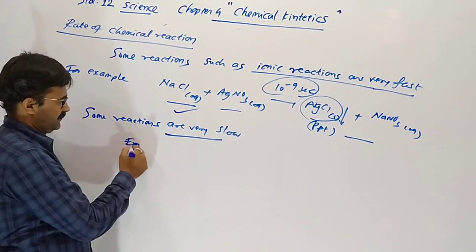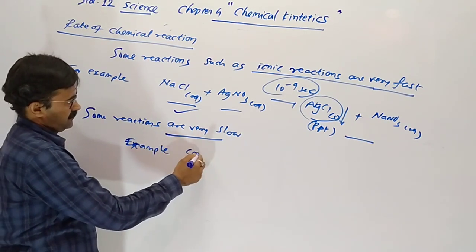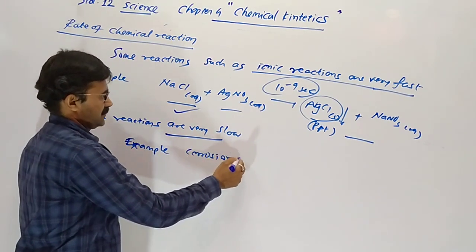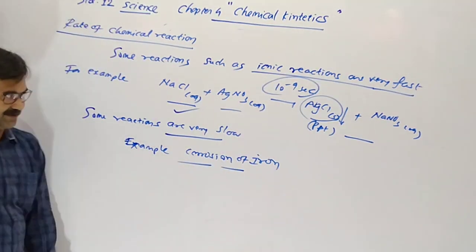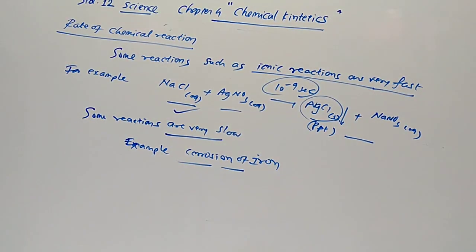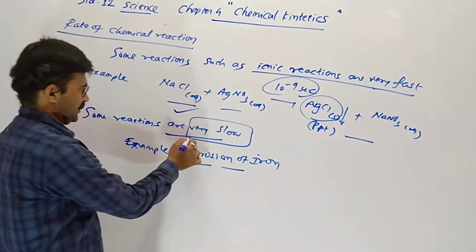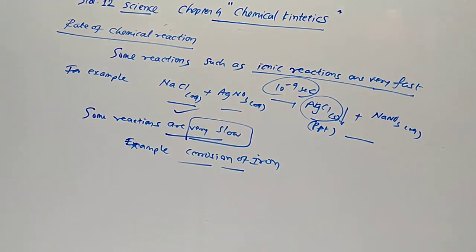For example, corrosion of iron in the presence of air or moisture. Yes, this one is a very slow reaction. Example of a very slow reaction is another MCQ.